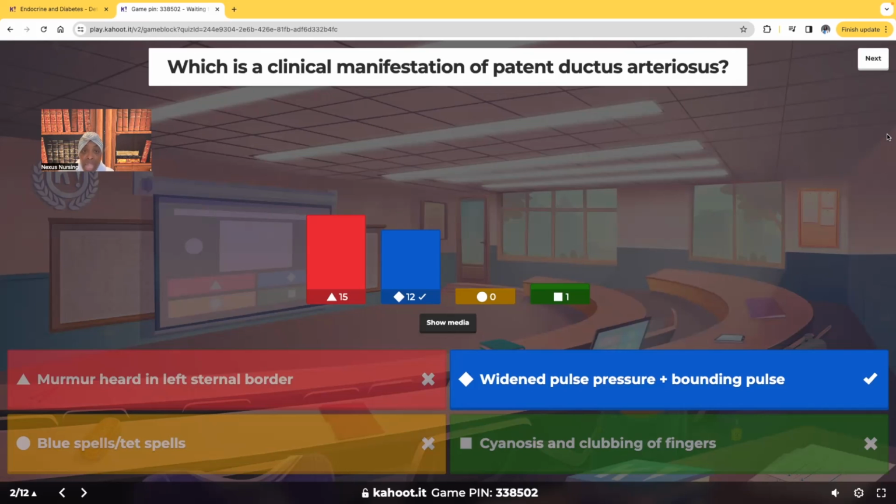And last one, cyanosis, that patient turning blue. You see clubbing of the fingers. When you see clubbing of the fingers, that lets you know that patient's been dealing with chronic hypoxemia. So when you see that, you should be thinking of tricuspid atresia. But again, when it comes to widened pulse pressure and bounding pulse, we're talking about patent ductus arteriosus. Don't say that I didn't warn you, all these 4 disorders that I just talked about, you're going to have to know them for peds.